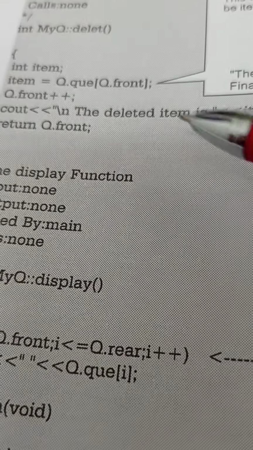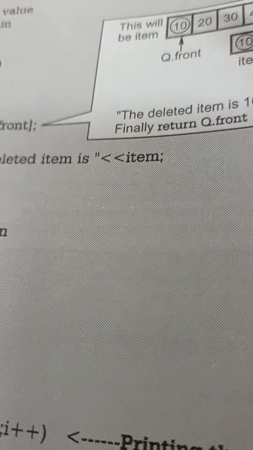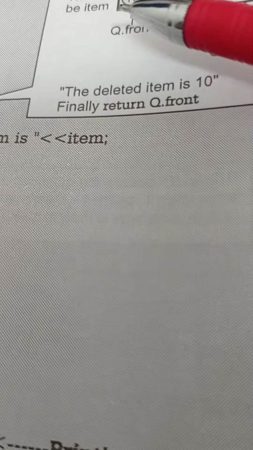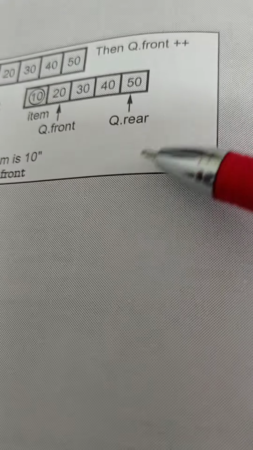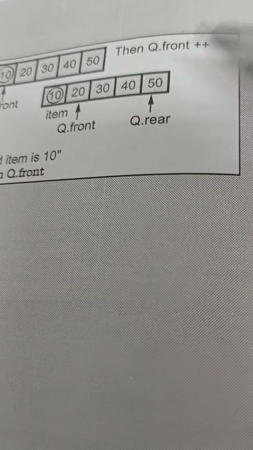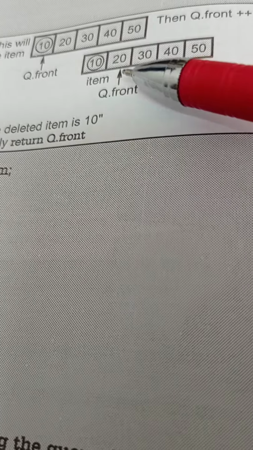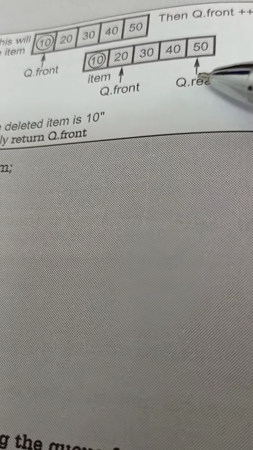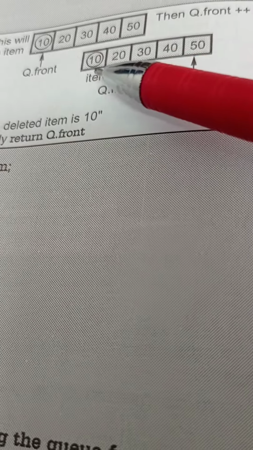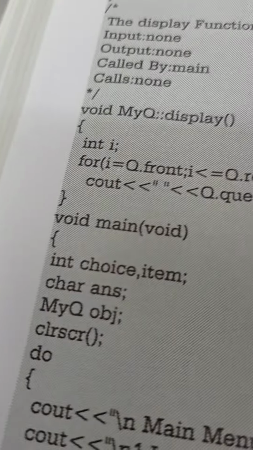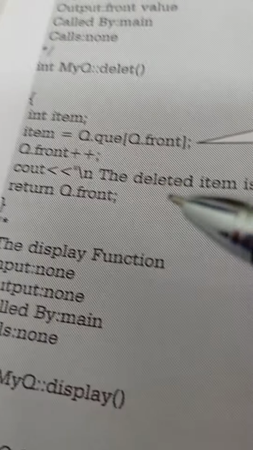It will delete this item. I already told that queue front points to the location from where we will delete the data, and rear points to where we have to insert the data. Important. After this, in the queue we will have only 20 30 40 50. These are the elements that will be there in the queue, because this one is deleted. Now queue front is pointing to this location. This is how we can delete an item from the queue.